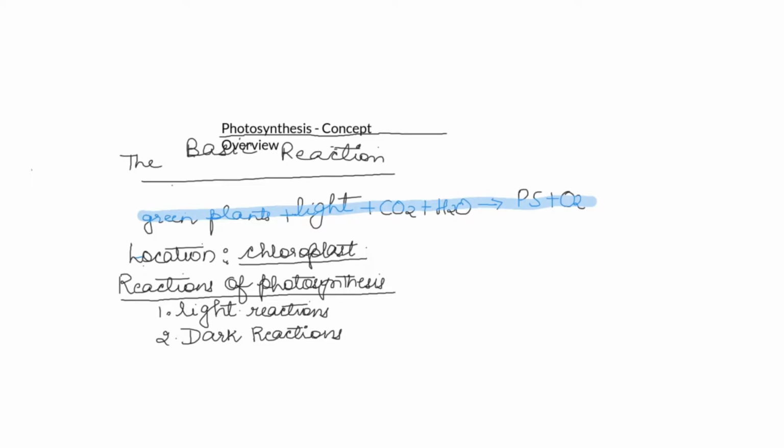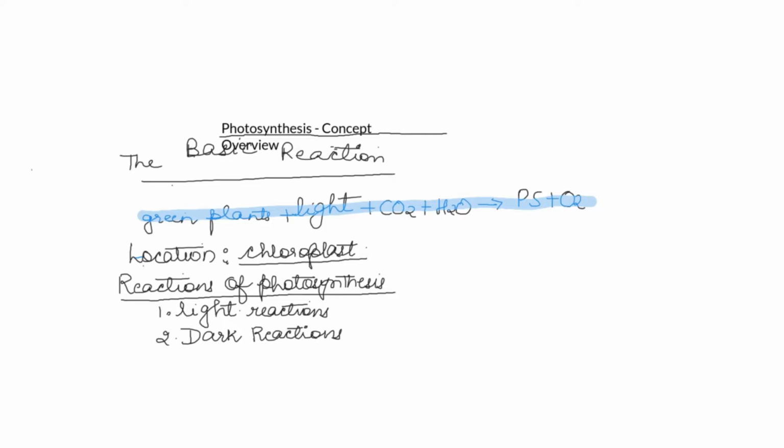Okay. So the reactions of photosynthesis are divided into two types: light reactions and dark reactions. Let us see what light reactions and dark reactions are. From the name of the reactions only, you can see that it uses light. Okay, light reactions use light. However, that does not mean that dark reactions are not dependent on light, and it is a myth. Okay, so light reactions as well as dark reactions both utilize light, but the manner in which light is utilized